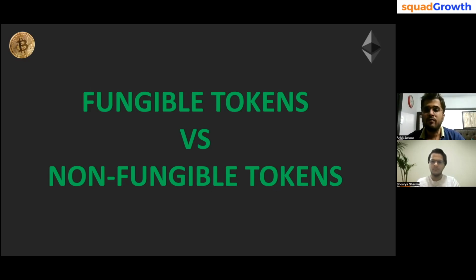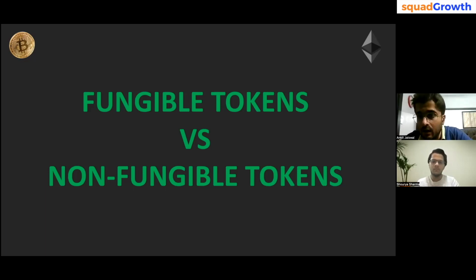We are going on a metro train, say to Gurgaon, and I tell him that you take my metro train token, I take your token. Will he have a problem? No, because both those tokens are for the metro train going to Gurgaon, right? So these assets, these items are called replaceable items or fungible items. And if we represent such items on a blockchain, it's called a fungible token.